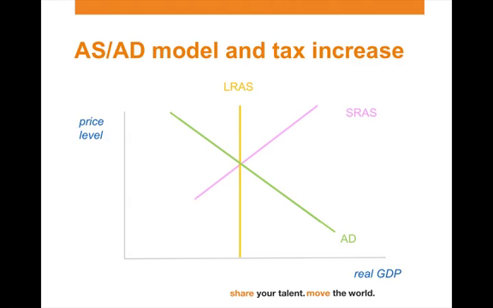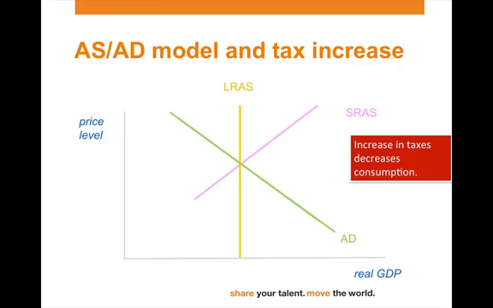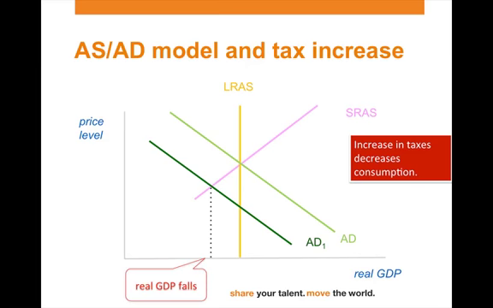If we look at our aggregate supply and aggregate demand model, we will see that an increase in taxes decreases consumption. As a result, aggregate demand shifts to the left. Real GDP falls below its full potential.